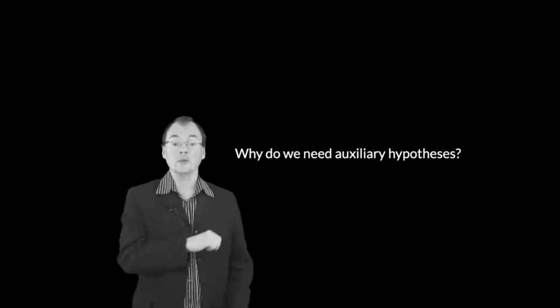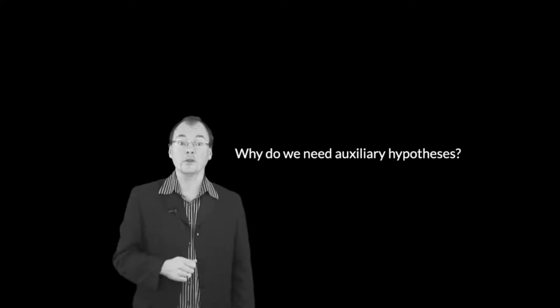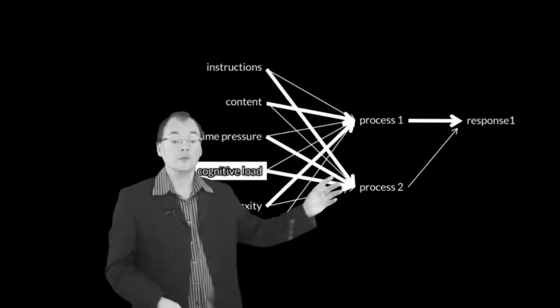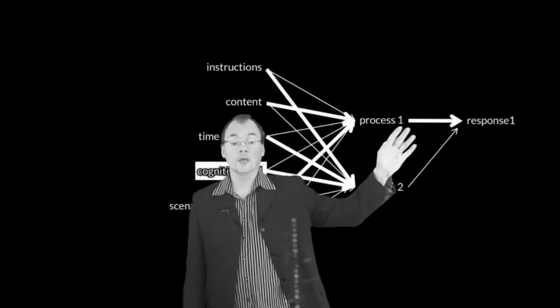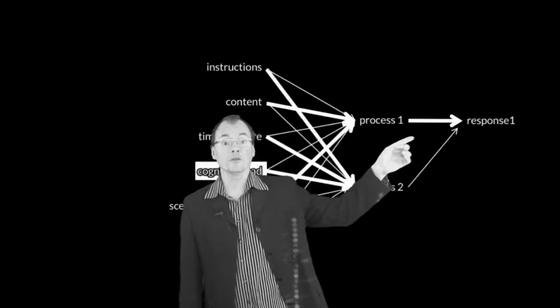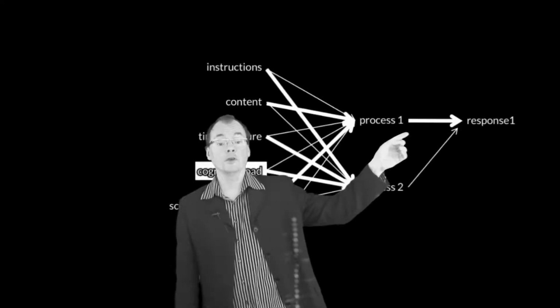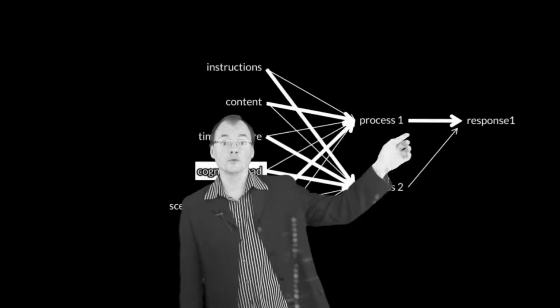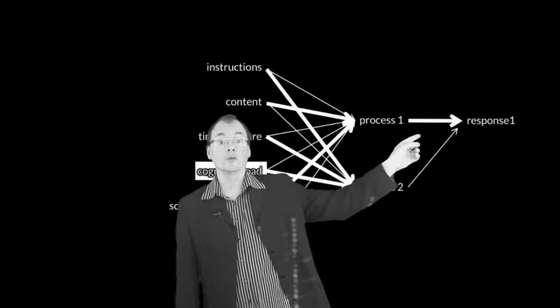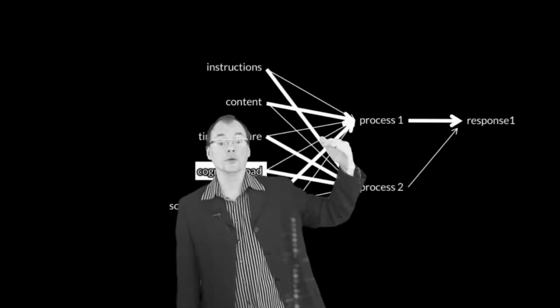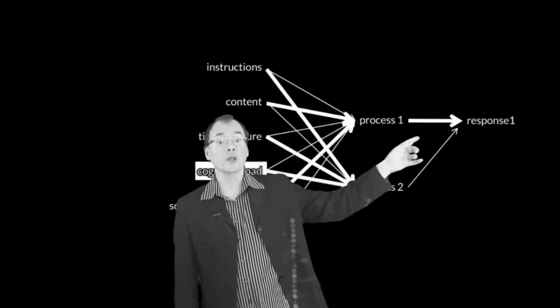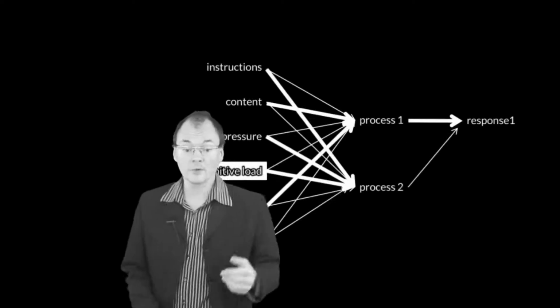In other domains, we are in a fortunate situation where we don't need auxiliary hypotheses. The problem is that in the moral psychology domain, nearly all of the evidence that's currently available involves observations of a single response, which unfortunately is usually a response to a vignette, a rating of how morally good or bad somebody is, for example. That, of course, constrains the predictions we can make.